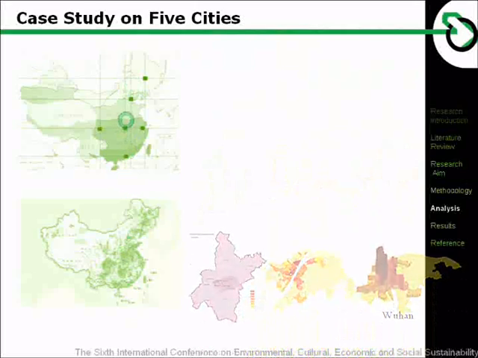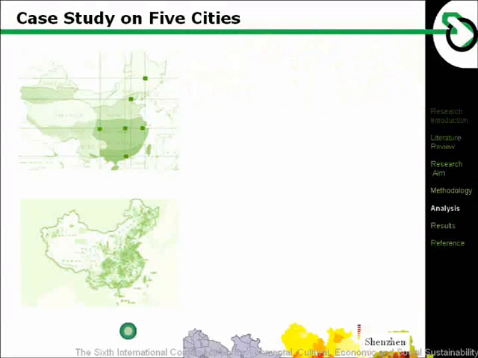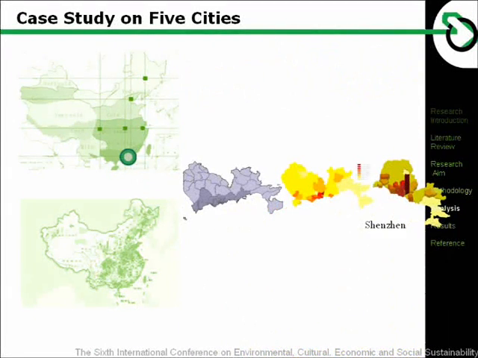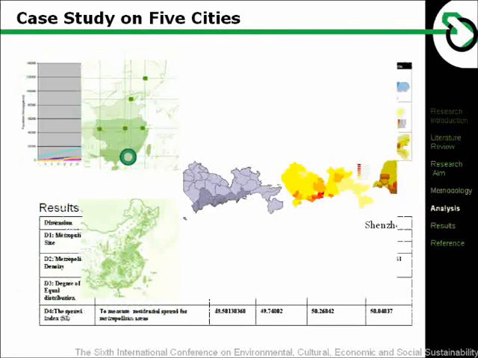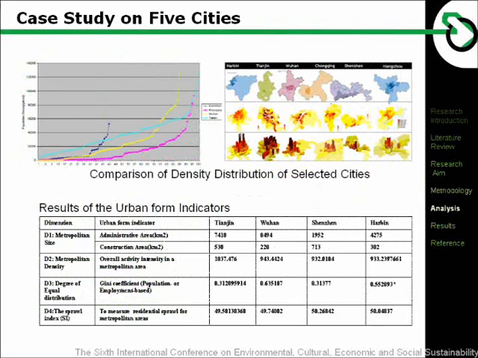The left map shows the constructed urban area, municipality area, and metropolitan area. The second and third maps show the 2D and 3D density distribution of the key cities. They are Harbin, Tianjin, Wuhan, Chongqing, and Shenzhen.